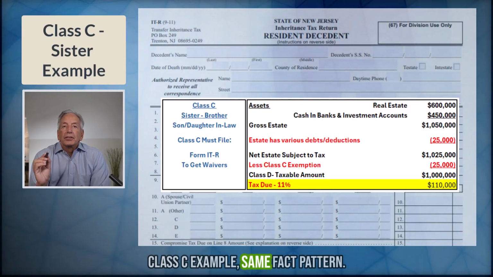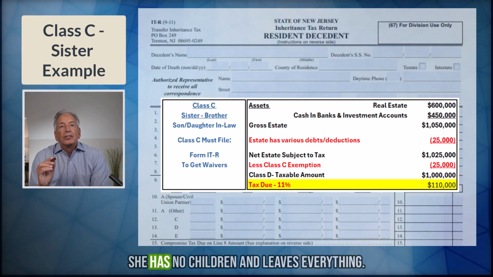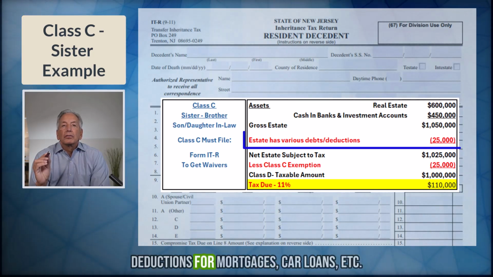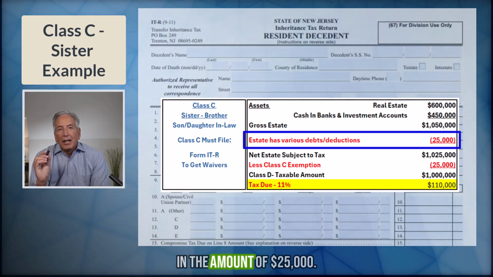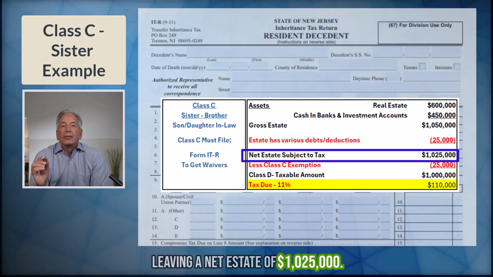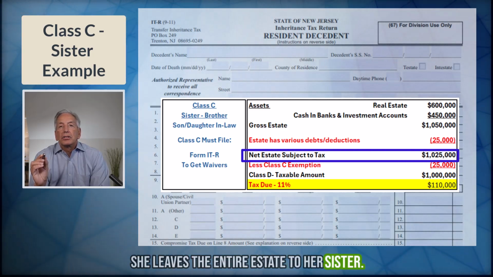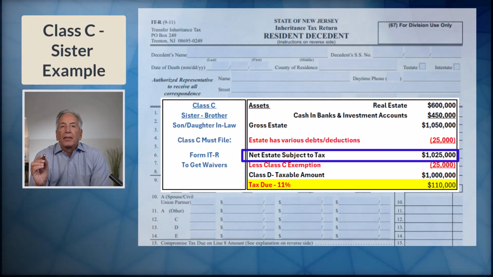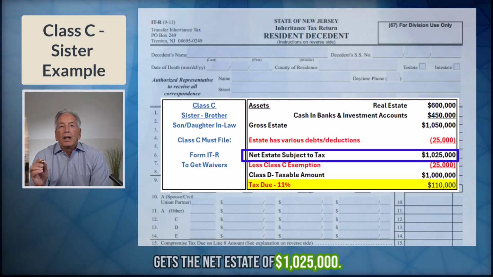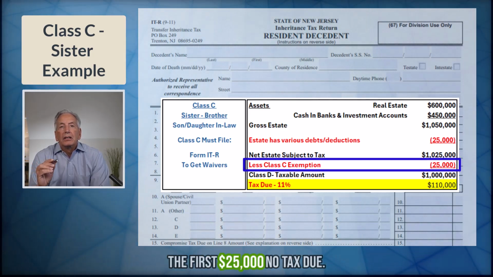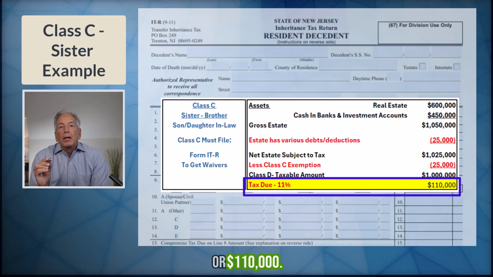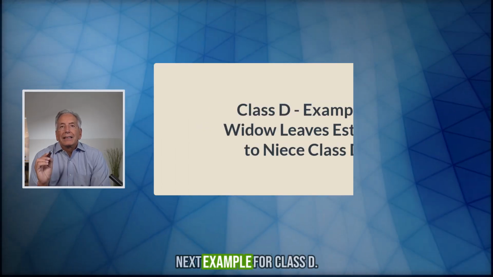Class C example, same fact pattern, widow passes away, she has no children and leaves everything to her sister. The estate is allowed deductions for mortgages, car loans, etc. in the amount of $25,000, leaving a net estate of $1,025,000. She leaves the entire estate to her sister, Class C beneficiary. Here's how the tax is calculated. Sister Class C gets the net estate of $1,025,000. The first $25,000, no tax due. Balance of $1 million is taxed at the 11% rate or $110,000.